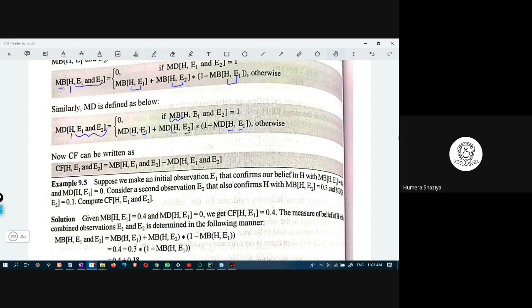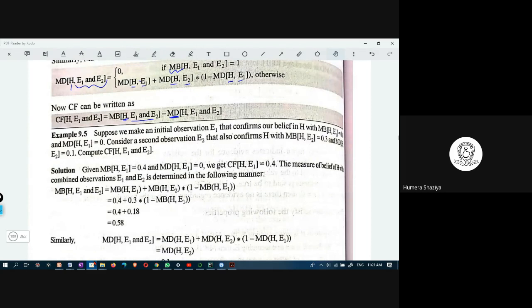And the certainty factor is written as certainty factor of hypothesis with E1 and E2, two evidences: the measure of belief of the hypothesis for both E1 and E2 minus the measure of disbelief of the hypothesis on both E1 and E2.